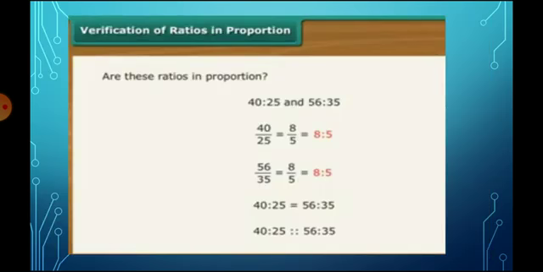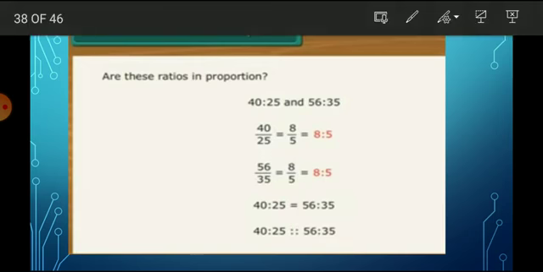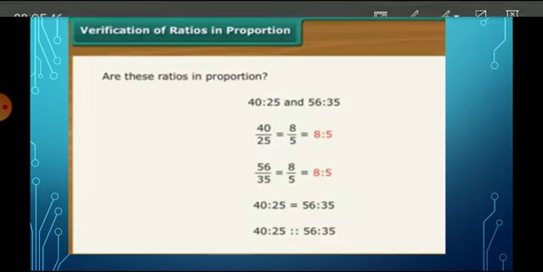Are these ratios in proportion? We have to check. See the first one, 40 is to 25 and 56 is to 35. We compare them by dividing. So 40 divided by 25: 8 5s are 40, 5 5s are 25. So we get the ratio 8 is to 5. Then the second, 56 divided by 35, is equal to 8 by 5. So the ratios are the same. So we can write the ratios using the proportion symbol: 40 is to 25 proportion 56 is to 35.